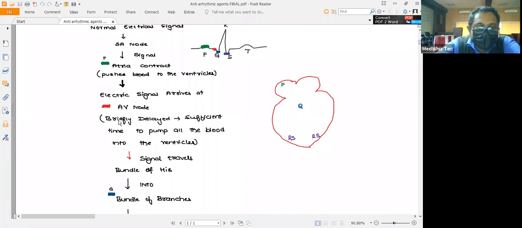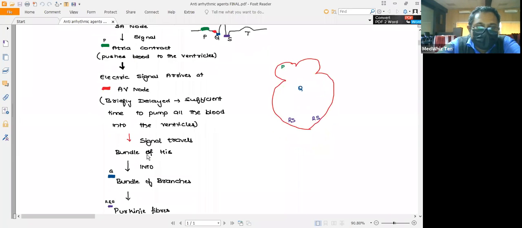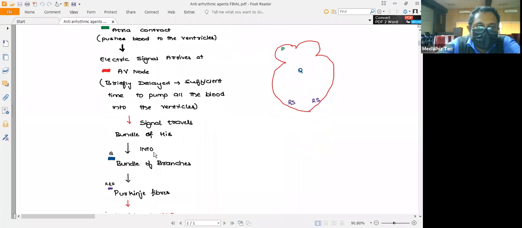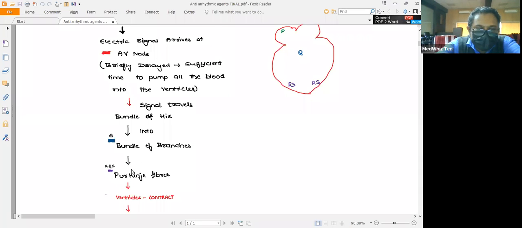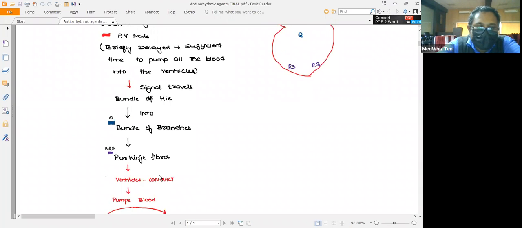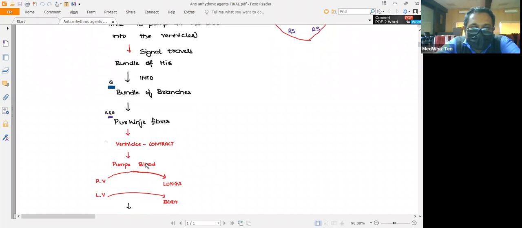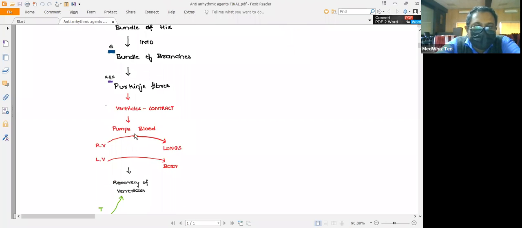After the AV node, the signal is passed on to the bundle of His, then to the bundle branches, and finally to the Purkinje fibers. The Purkinje fibers spread the impulse to the myocardial cells, which are the contractile cells, and that leads to contraction of the ventricles, leading to pumping of blood. From the right ventricle, the blood is pumped into the lungs, and from the left ventricle, the blood is pumped into the rest of the body.